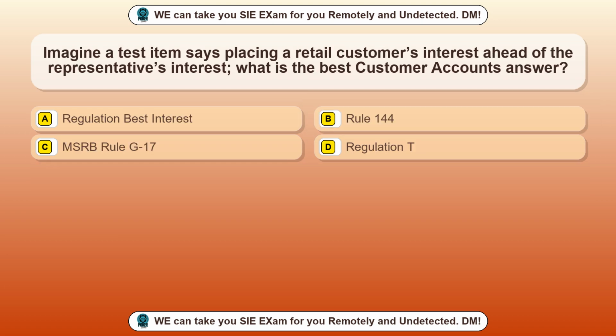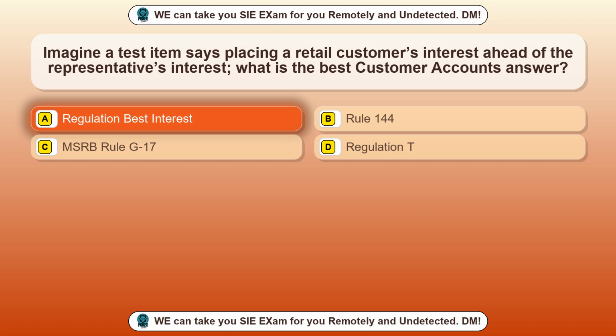Question 4. Imagine a test item says placing a retail customer's interest ahead of the representative's interest. What is the best customer accounts answer? Option A, Regulation Best Interest. Option B, Rule 144. Option C, MSRB Rule G-17. Option D, Regulation T. The correct answer is option A.